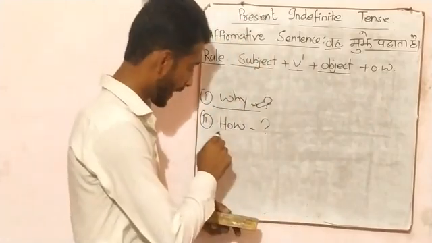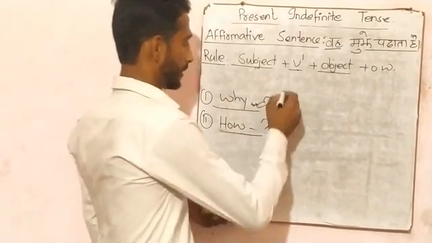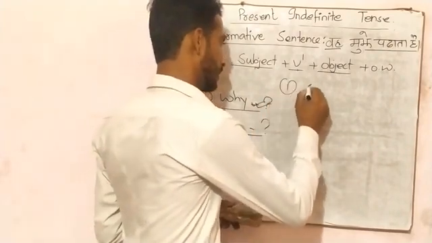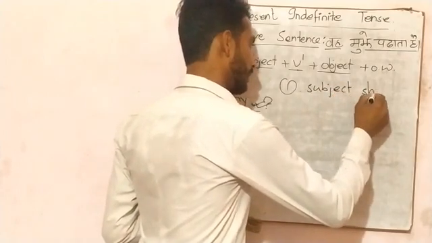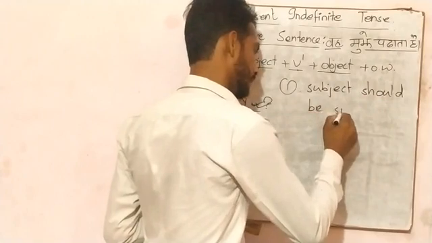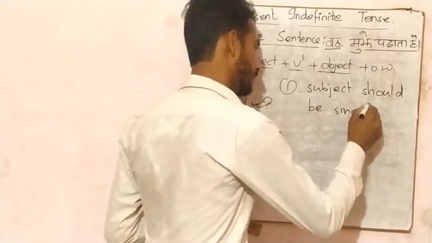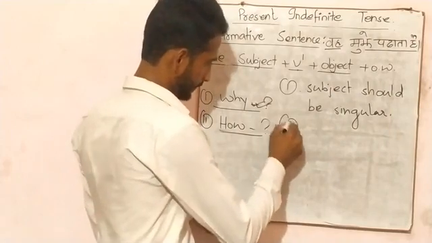So first thing, the subject should be singular. Clear?